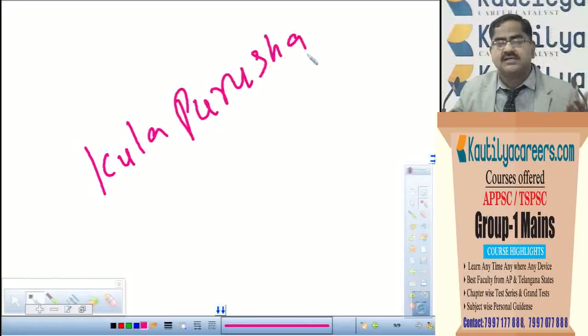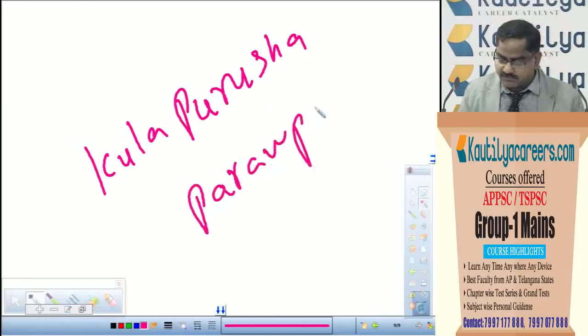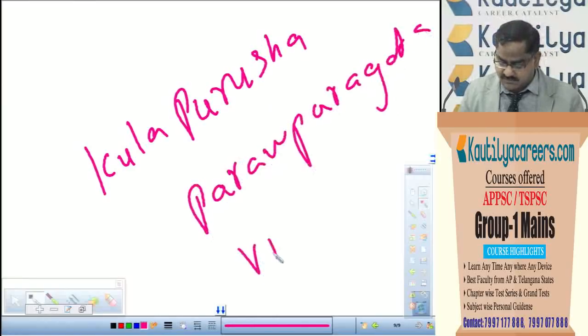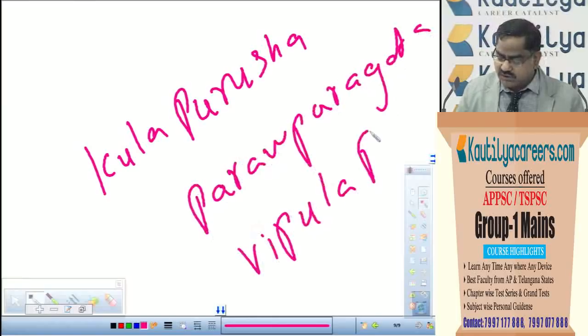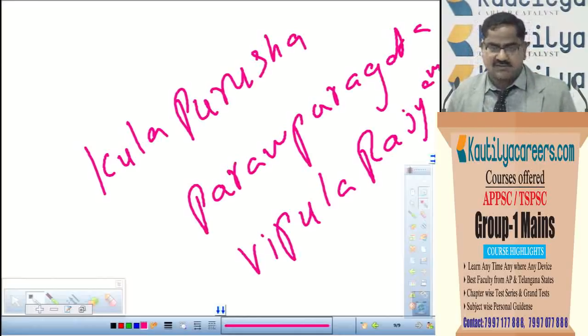I am just taking some writing in the Nasik inscription and explaining to you. What does it mean? Kula Purusha Paramparagata Vipula Rajyam. This line was there in Balasri's Nasik inscription.